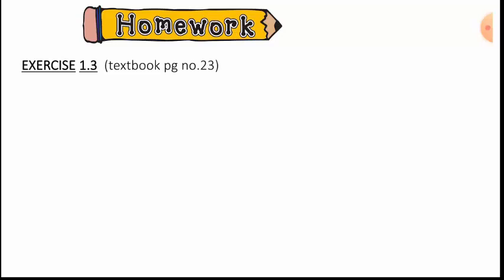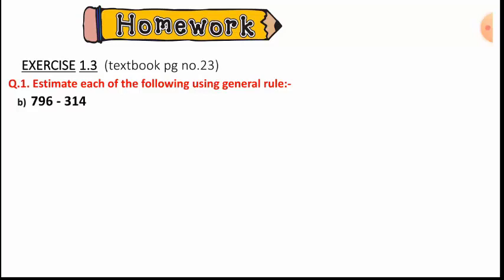Like today's solved problem, you have some homework that you need to do in your notebook along with the solved question. In the textbook, page number 23, we have some more questions from the same exercise 1.3. First question: estimate each of the following using the general rule. The first number is 796 minus 314. Similarly, you will do it how we have done each type of question in this video.